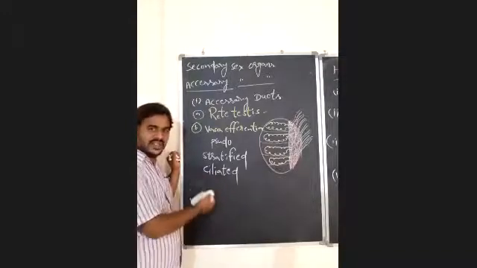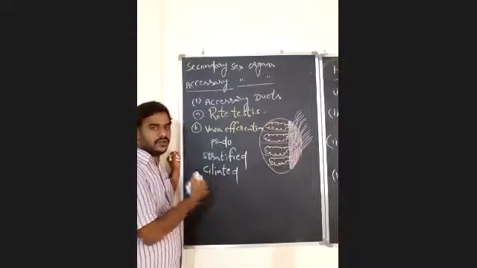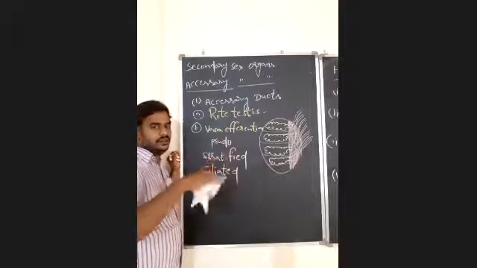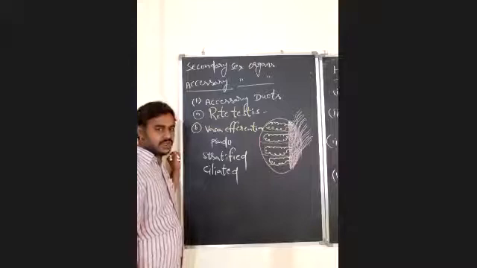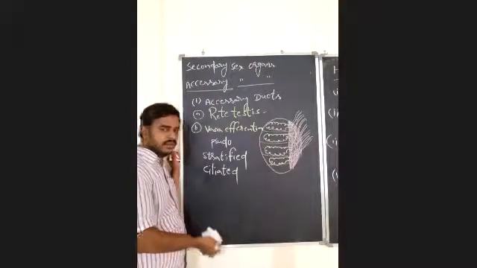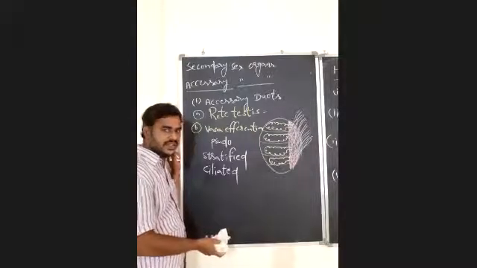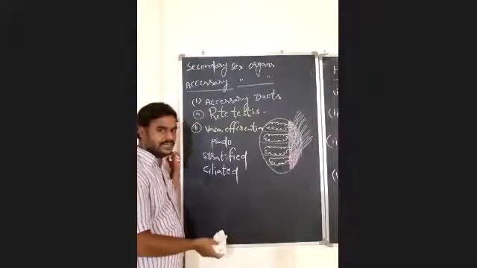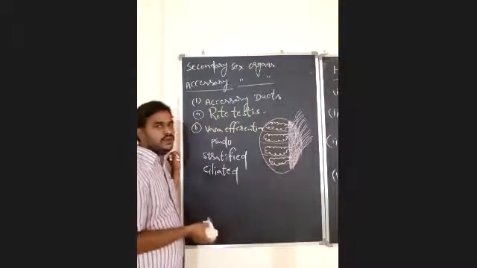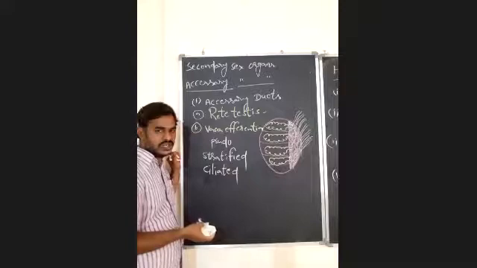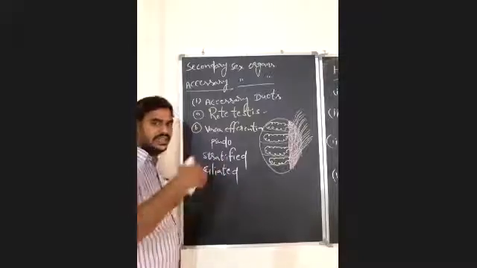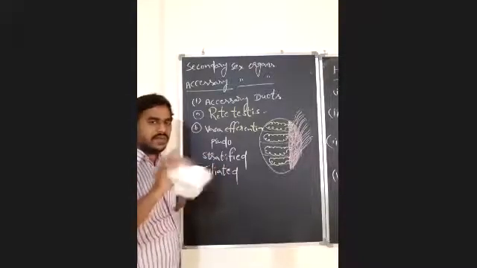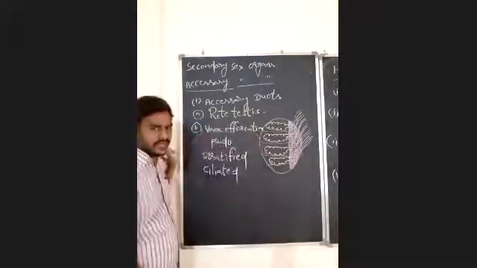The cilia present in this tissue are useful to push or transport the spermatozoa, because the spermatozoa in rete testis and vasa efferentia are immotile and cannot perform locomotion. Because of that, the cilia are required. Because of the ciliary movements, the spermatozoa will be pushed towards the epididymis.